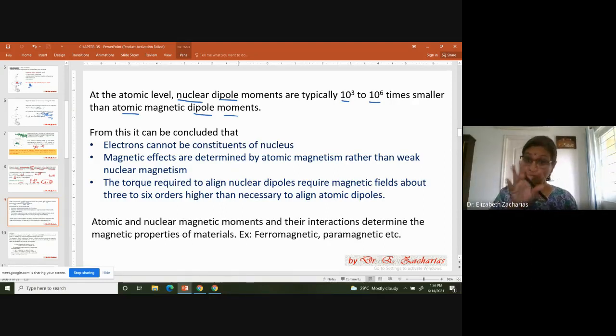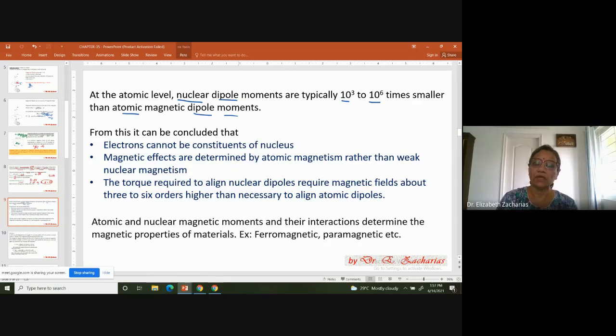Okay, using this, a lot of things are done in chemistry today. There is something called NMR. I'm sure your chemistry teachers must have mentioned this, though it is not there in the syllabus. Nuclear magnetic resonance. You use it for imaging, just like your MRI. You can actually do a lot of studies, understand a lot of things from NMR studies. So the nucleus also is so powerful. It gives a very, very small dipole moment, but even with that moment, you can actually do a lot of important things.